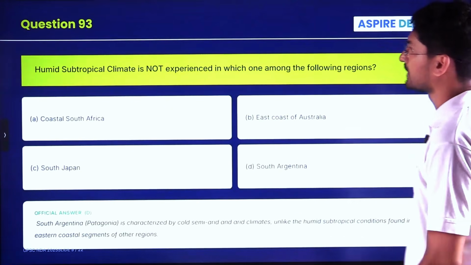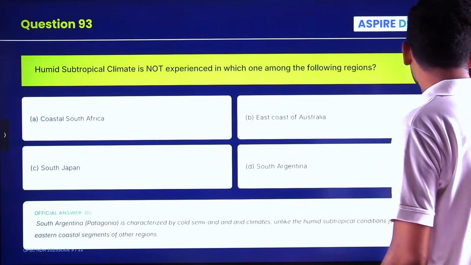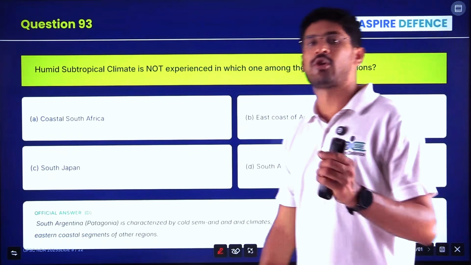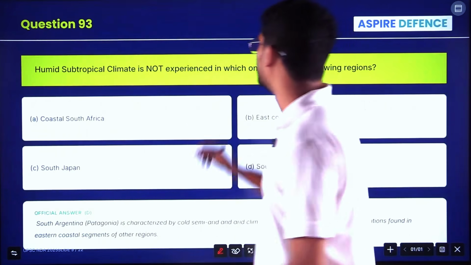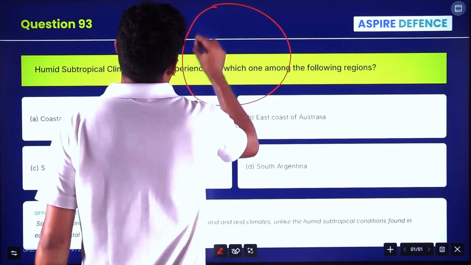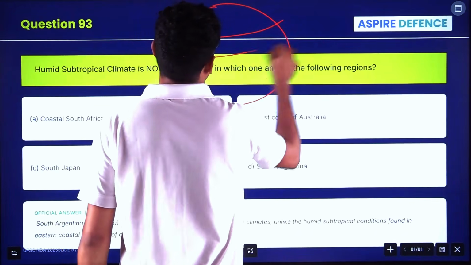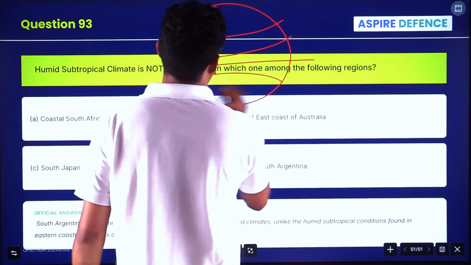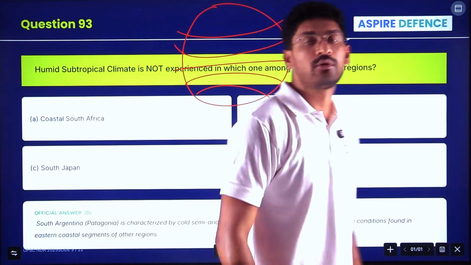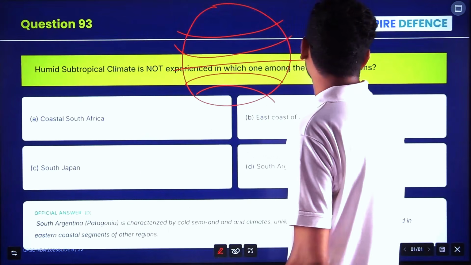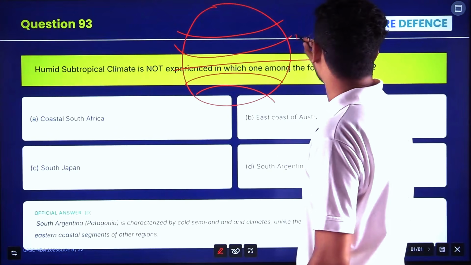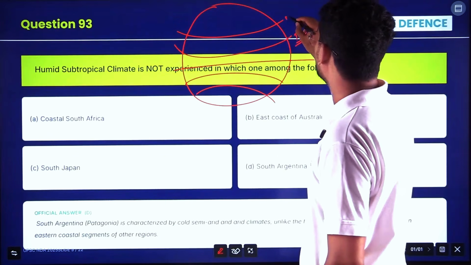So we'll see this question. Humid subtropical climate. You know already tropical region, temperate region, right? As I told you about Tropic of Cancer, equator, equatorial region, Tropic of Cancer, tropical region, okay.